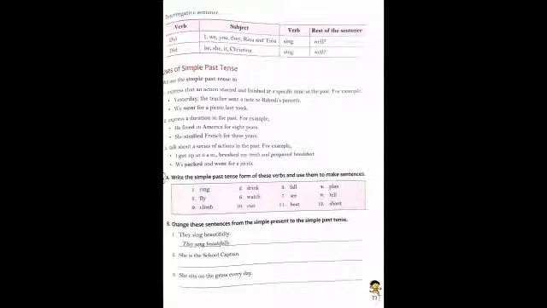Second is to express a duration in the past. For example, he lived in America for 8 years. Over here 8 years shows the duration in the past, that a person lived around 8 years in America. Now, she studied French for 3 years.